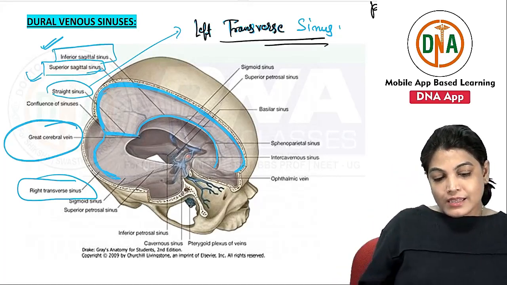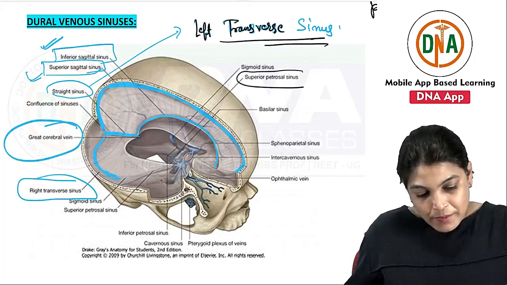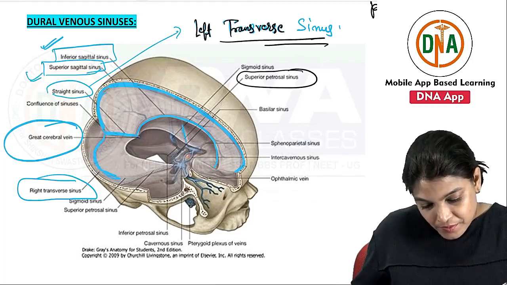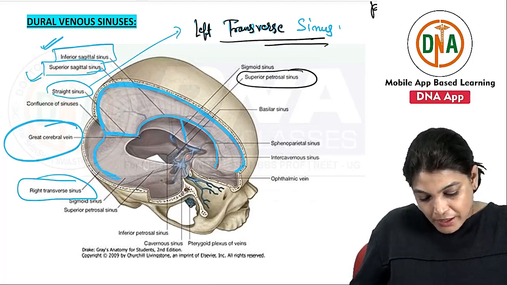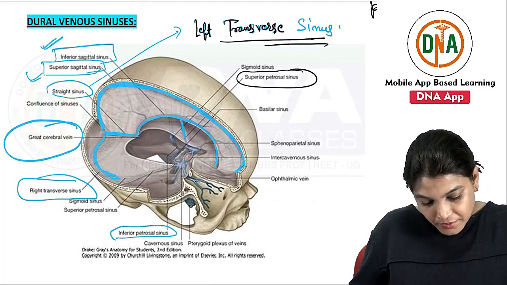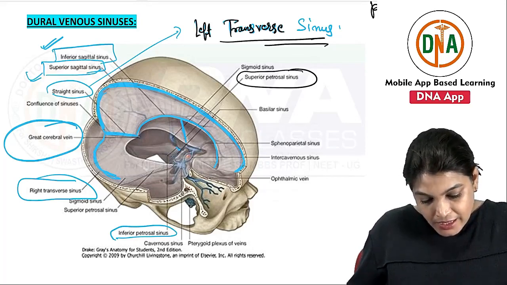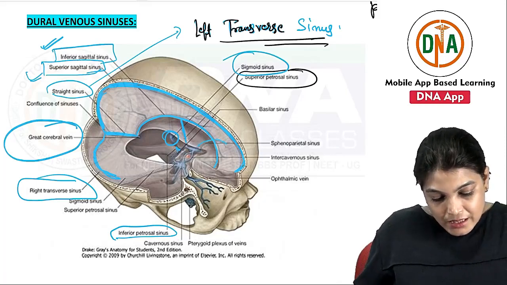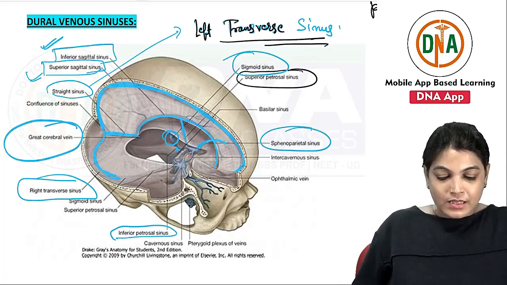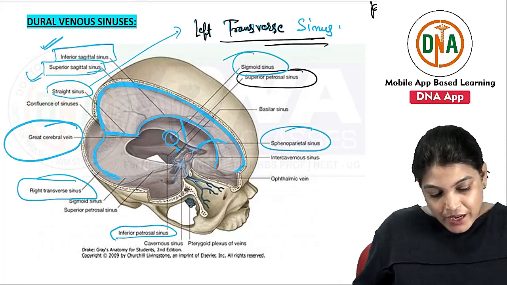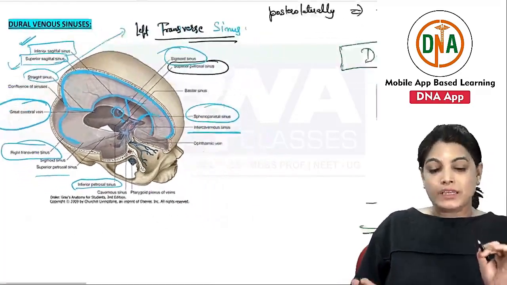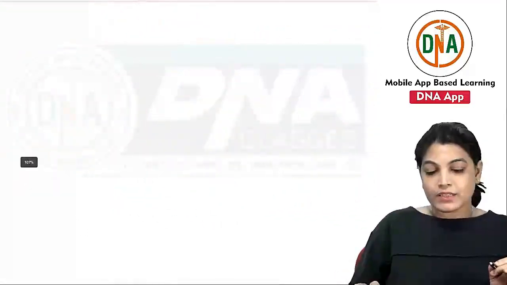Other sinuses which you are seeing here are the superior petrosal sinus, and below it the inferior petrosal sinus. Also we can see the starting point of the sigmoid sinus. Here this is the sphenoparietal sinus, lying over the lesser wing of sphenoid. We are also seeing the intercavernous sinuses. I want to give you a brief detail of each sinus, so write down after seeing all these sinuses.